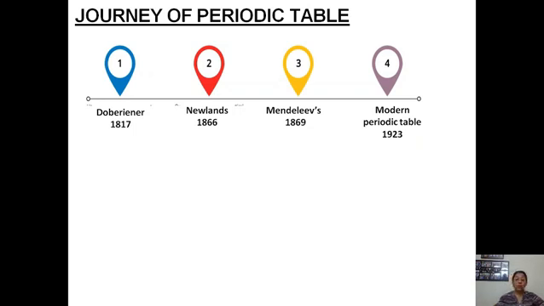Number 1 is Dobereiner's triads, which came out in 1817, and in 1866 Newland's classification was there, and in 1869 Mendeleev's classification was there, and in 1923 the modern periodic table, which we follow, came.